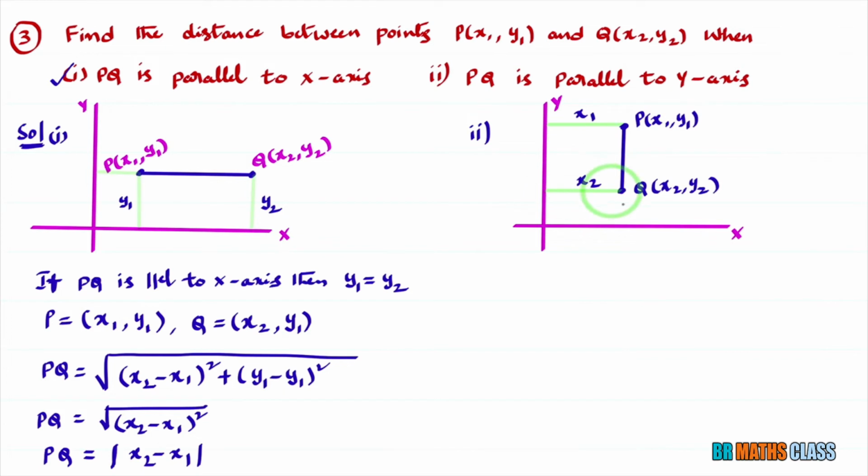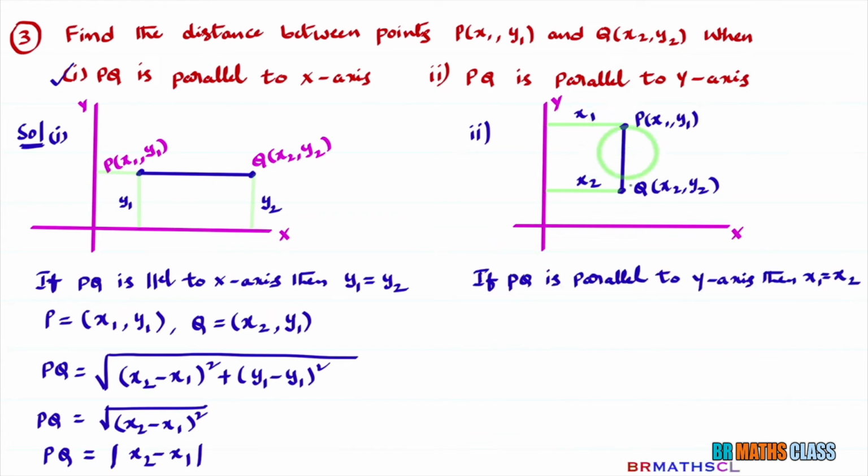If PQ is parallel to the y-axis, you can observe one thing: this length is the same as this length. So if PQ is parallel to the y-axis, then x1 is equal to x2. What are the points given? P is (x1, y1) and Q is (x2, y2). But we know that x2 is the same as x1, so in place of x2 I write x1. Q is actually (x2, y2), but as x2 is the same as x1, in place of x2 I wrote x1.